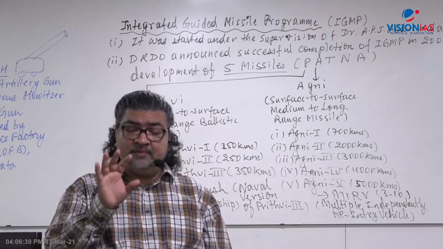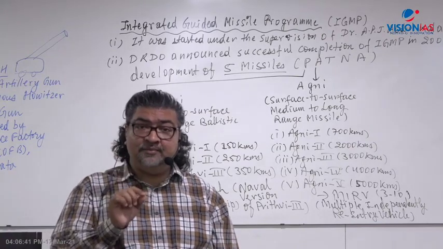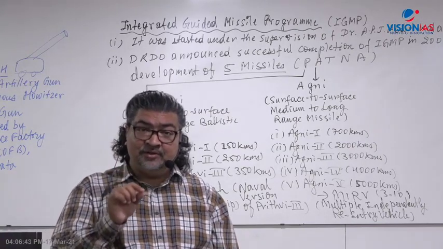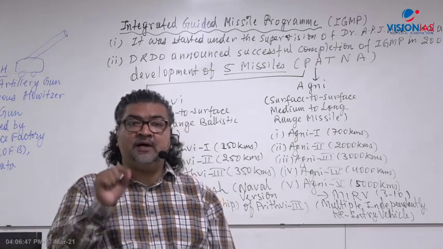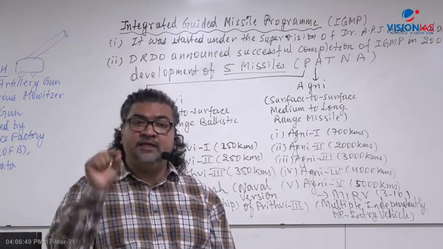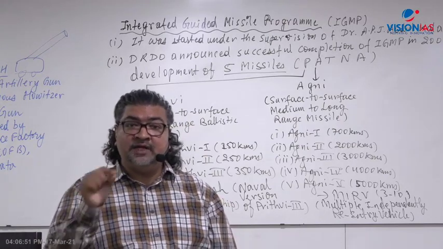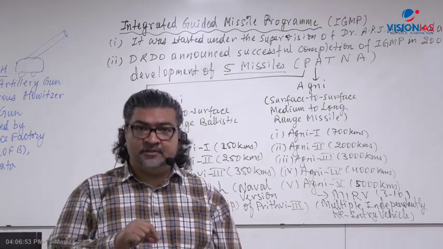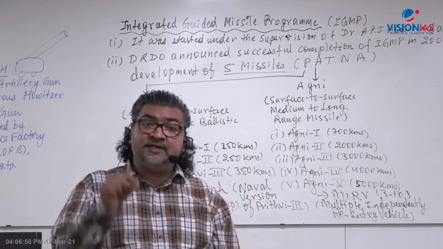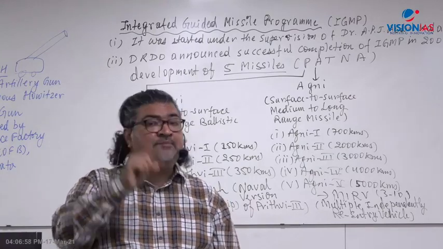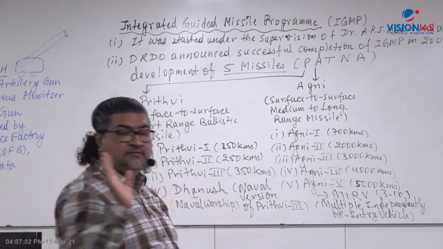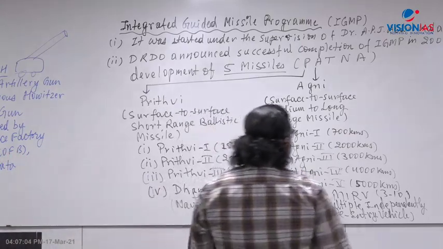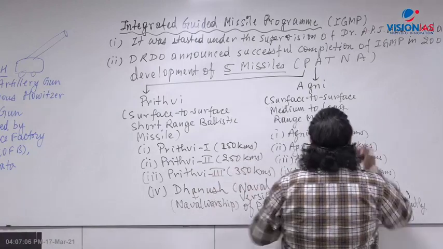But the main point is that this Agni 5 is now being developed not only to go up to 5,000 kilometers, but also with MIRV, multiple independently targetable re-entry vehicles. That way it can carry multiple warheads. 3 to 10 warheads can be carried by a single Agni 5 missile, which will be capable of destroying that number of targets. So this is now being developed. Agni 6 is also under development.